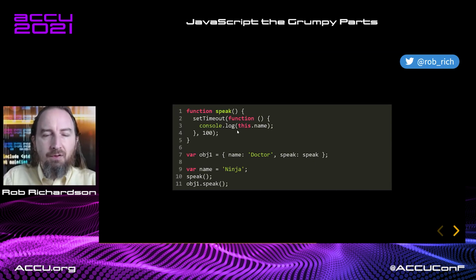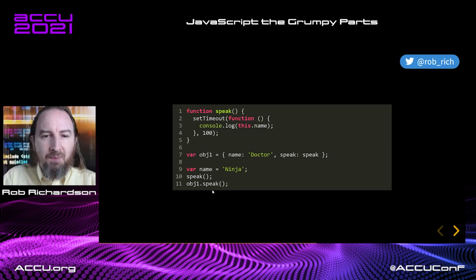And then when we call this.name, well, what's the thing to the left of the dot here? Well, here's the function that defines that scope. And the thing to the left of the dot then is, well, the global scope. We created a new scope when we did that setTimeout. So here's name. When we speak, we get ninja.